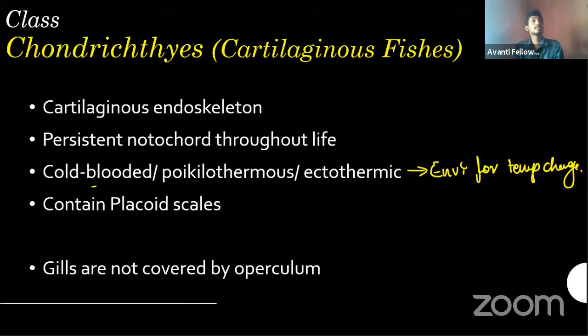These fishes will also have a similar kind of thing. They will swim at different depths, and they should be constantly swimming. That's secondary; I will tell you why they should constantly swim. They will swim in different layers of the ocean, because in oceans also the temperature changes when you come to the surface. In the morning the surface region will be comparatively a little higher in temperature compared to the colder inner region. So normally they will come to the surface and again go back to maintain their temperature. So these cartilaginous fishes are basically all cold blooded.